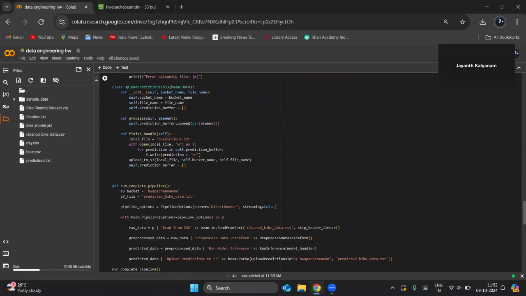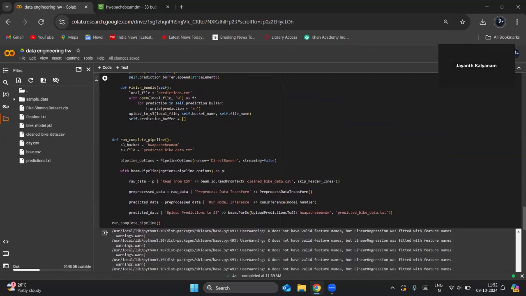So now we can see the last function, the complete pipeline function. We gave the bucket and file name and pipeline options. As we are executing in a local environment, we use the direct runner, and otherwise we can use Google Dataflow or Flink, whatever. As we are doing batch data processing, streaming is set to false.